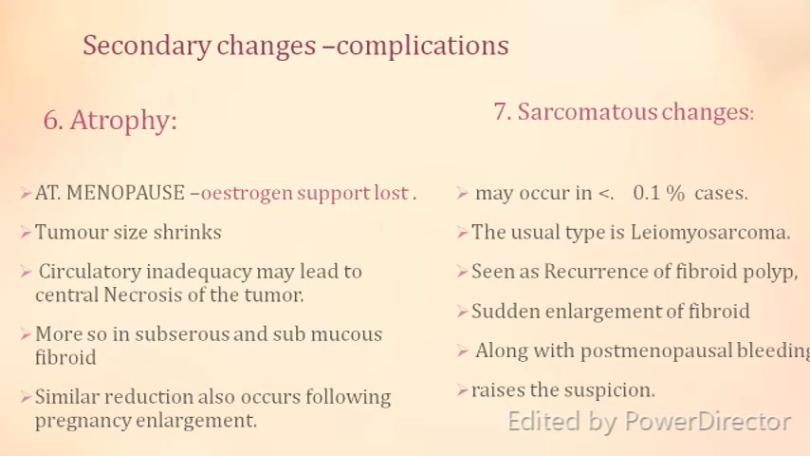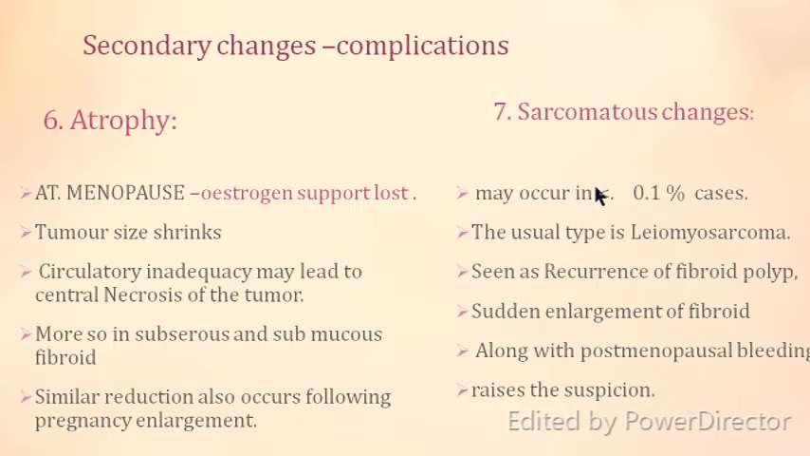Coming to the rest of the secondary changes, one of the changes we saw was atrophy. Atrophy means there is a shrinkage of the fibroid. This basically occurs at menopause when the estrogen support, which causes growth of the fibroid, is lost, and therefore the fibroid decreases in size, and it is called an atrophic change. Circulatory inadequacy may lead to necrosis of the fibroid, more so in subserous and submucous fibroids, and similar reduction may occur following pregnancy.